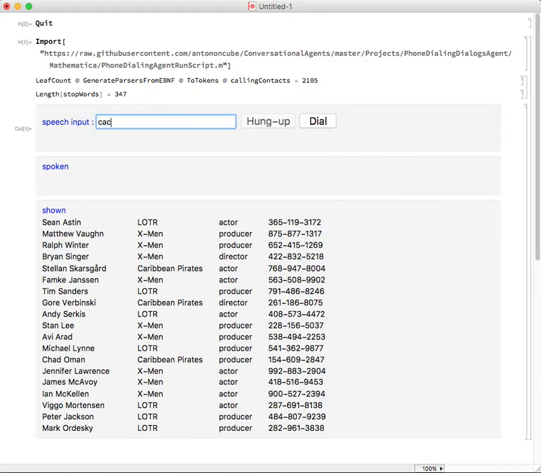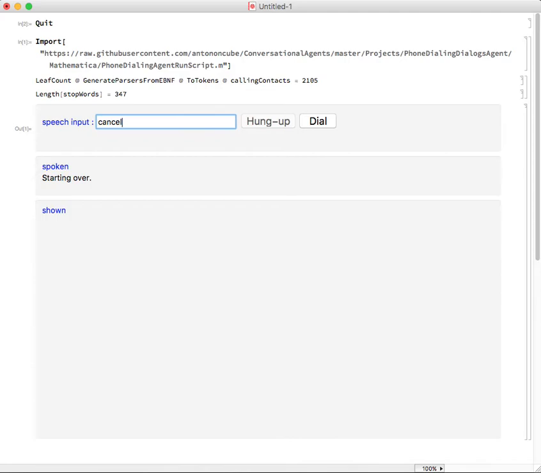At any time I can say cancel, and this means that we are starting over, and then I can produce some other query, like probably something like put Anna on the phone. Let's see if it's going to work. Okay, so yeah, we get Anna Paquin again, unique name. All right, this is it.